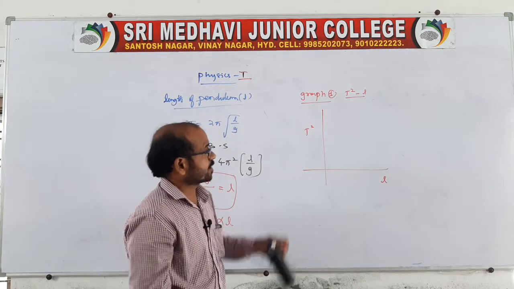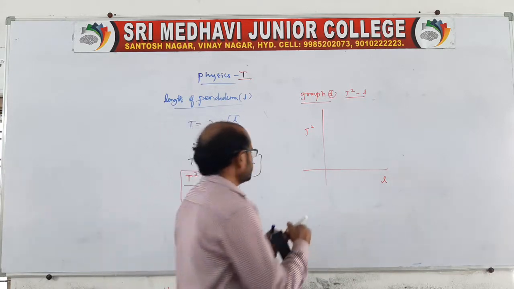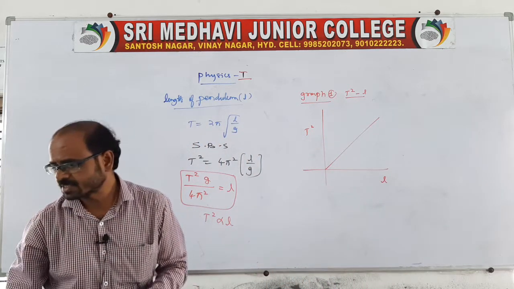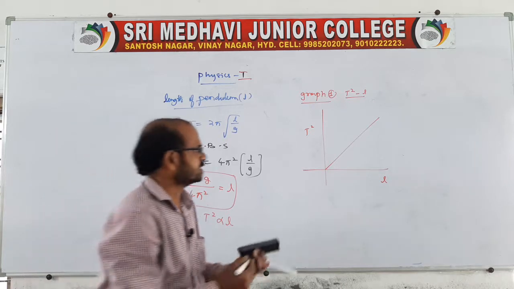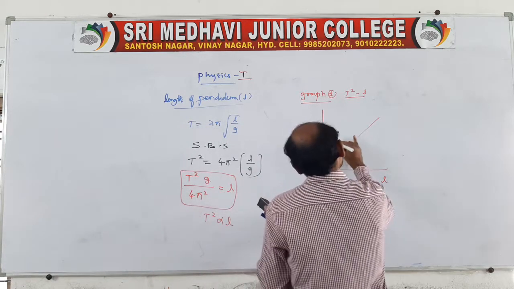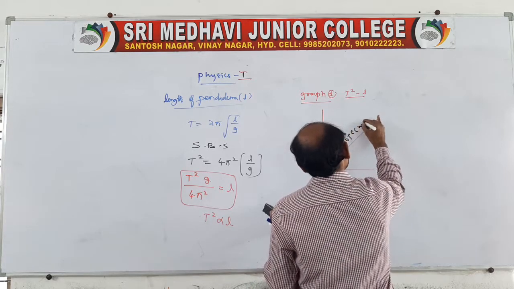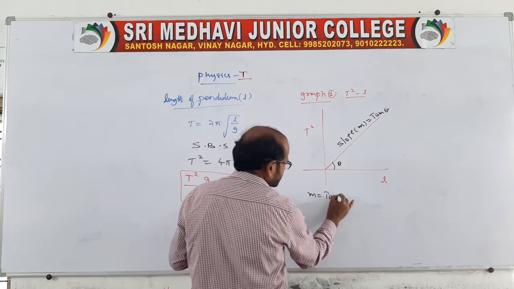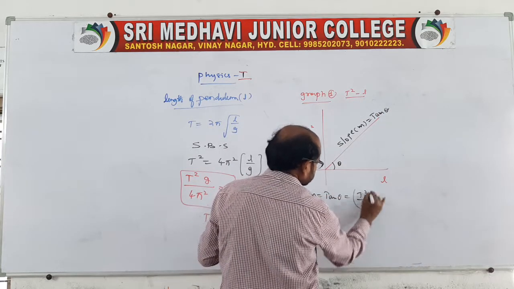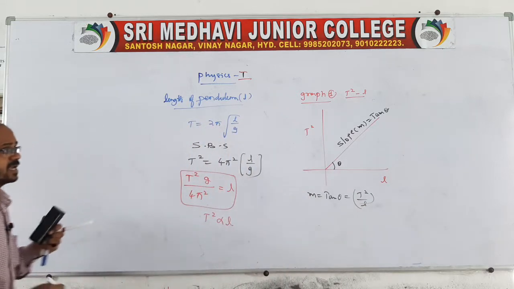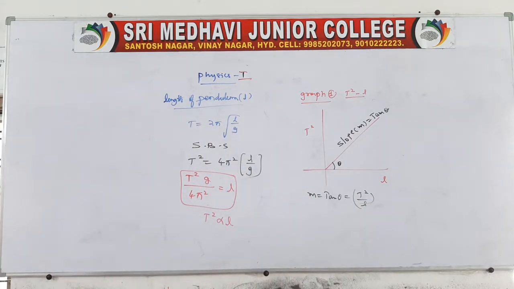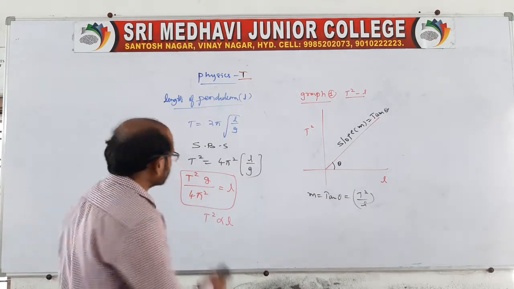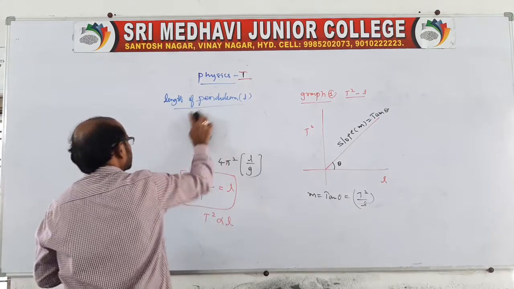That's why you take the time period on the y-axis. It is directly proportional, so it is represented as a straight line. The slope of the graph is a straight line, of course. It makes an angle theta, therefore the slope m is equal to tan theta. So slope is equal to tan theta is equal to T square by L. This is the graph related to the T square L graph. As well as we have the T and L graph. Sir, what will happen in the T and L graph?